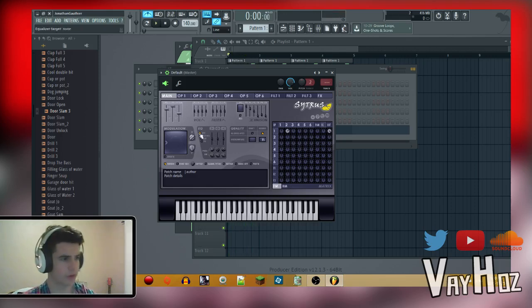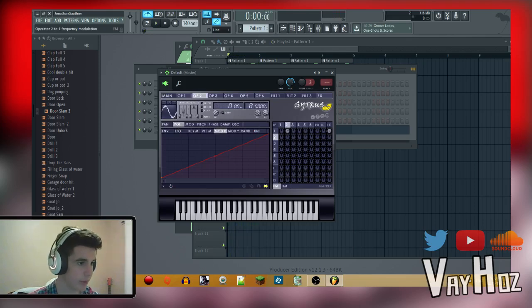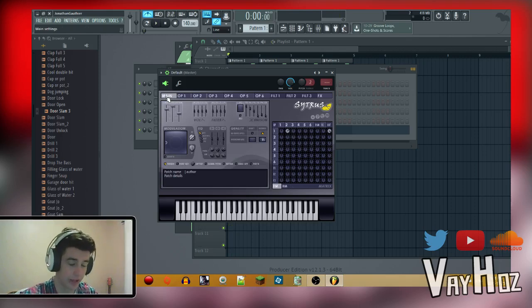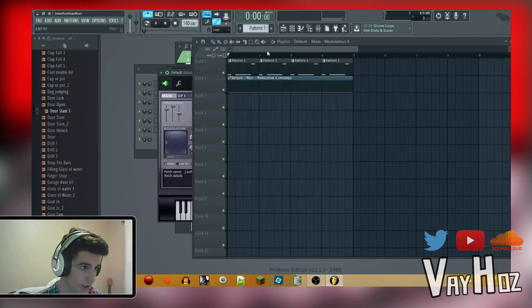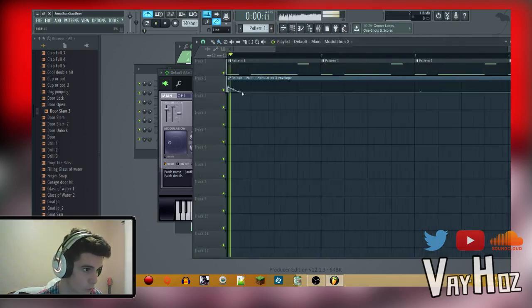So basically, if you don't have this set up like that, you can't really automate a parameter like that inside of Sytrus, and this is also good because you can readjust it. If you want this to be the max now, then this maximum value is going to be this. If you're not sure what I mean by this, just look at the video, and you'll actually be able to see what I'm pointing at with the little mouse. Anyway, we're gonna automate this little X knob right here, and there we go.